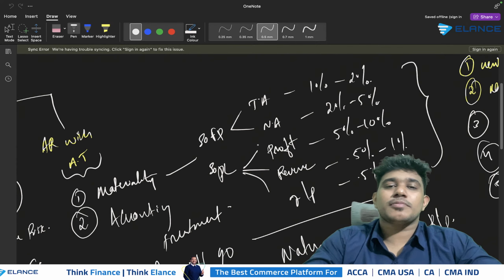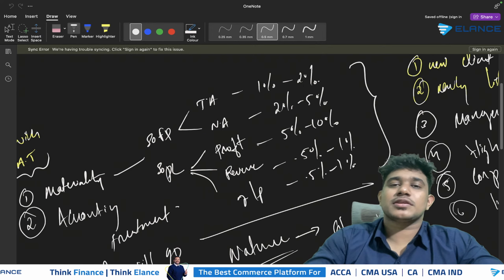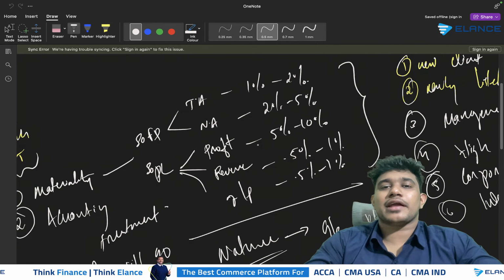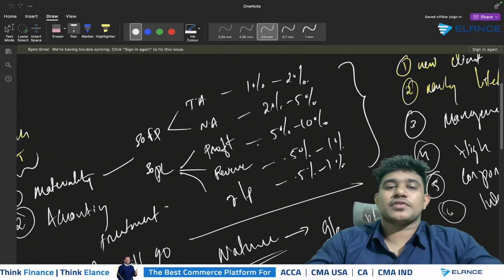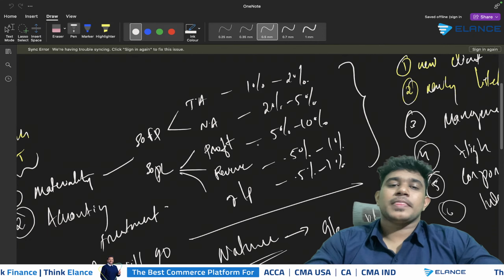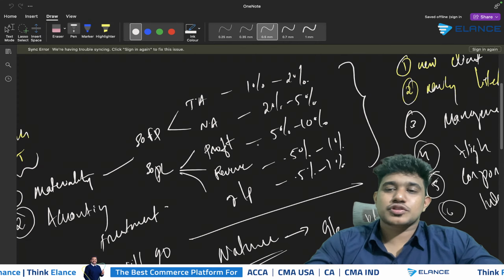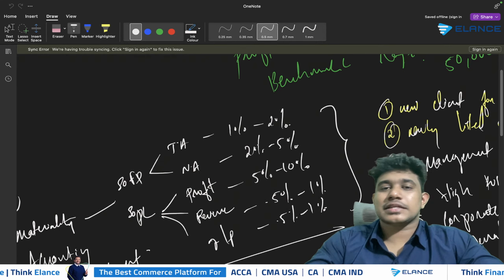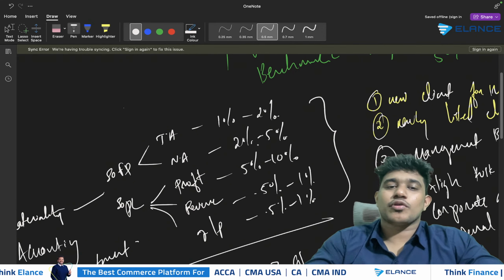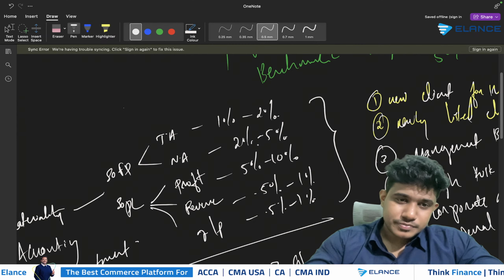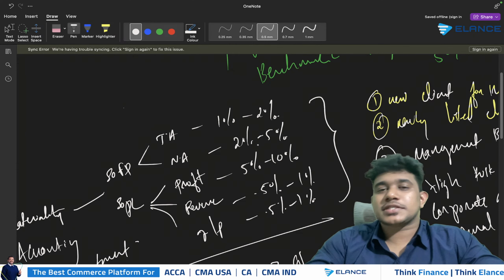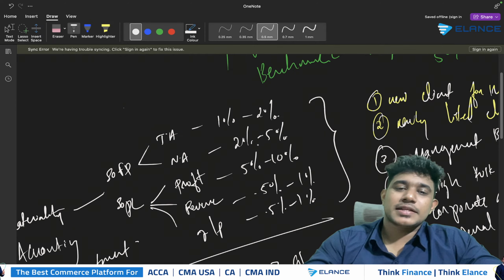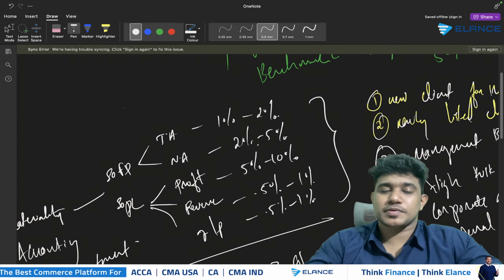When it comes to the materiality calculation, as we mentioned in the last day's session, it can be calculated either on the basis of the statement of profit or loss or on the basis of the statement of financial position. When it comes to the statement of financial position, you can calculate the materiality either on the basis of total assets or on the basis of net assets. For total assets, the benchmark will be 1% to 2%, and for net assets, it will be 2% to 5%.